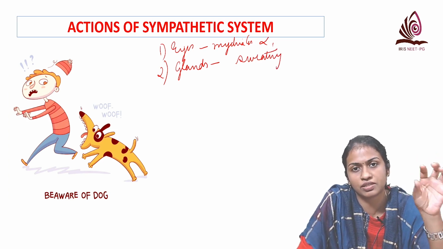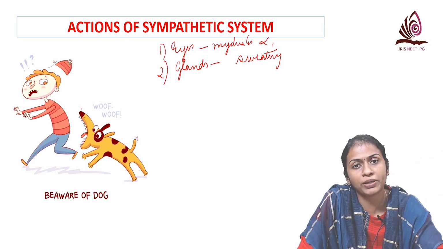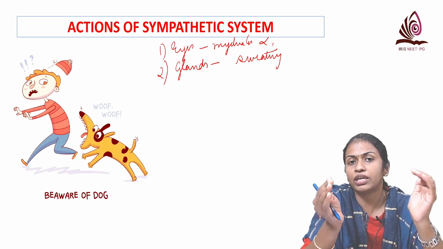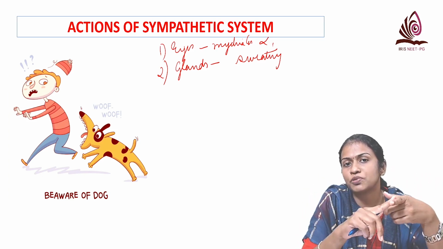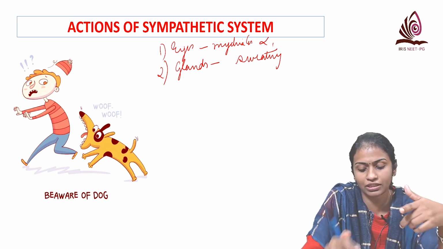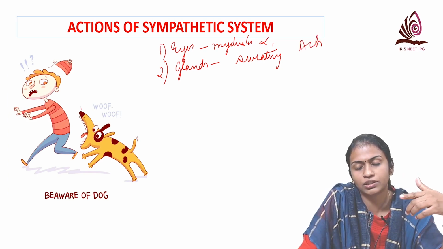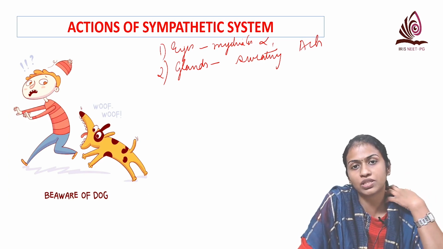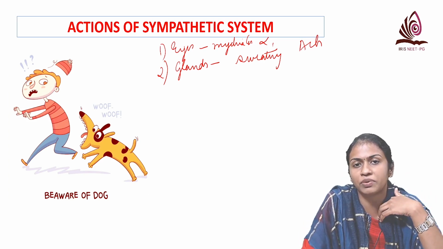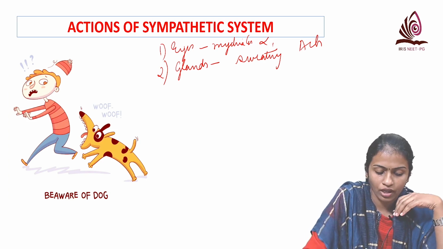In the sympathetic system, the preganglionic neurotransmitter is acetylcholine. Postganglionic, everywhere it is noradrenaline except in a few places. One exception is the sweat glands. In sweat glands, it is acetylcholine that is released even when there is sympathetic stimulation. So this acetylcholine will act on the M3 receptors and cause sweating.